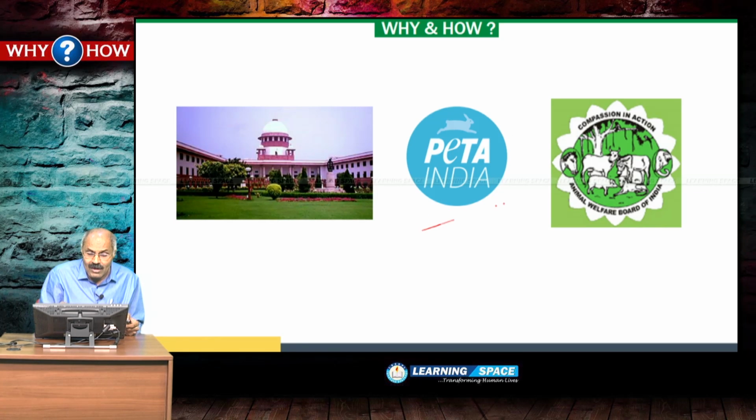Here is one organization, don't forget, PETA India. This is a non-governmental, international organization based in the United States of America, which is fighting for animal rights. Another organization is the Animal Welfare Board of India, headquartered in Chennai. The purpose of establishing this organization is to reduce cruelty to animals.